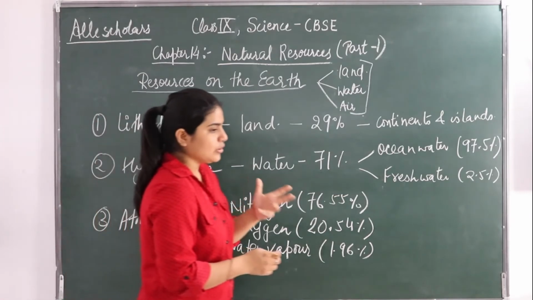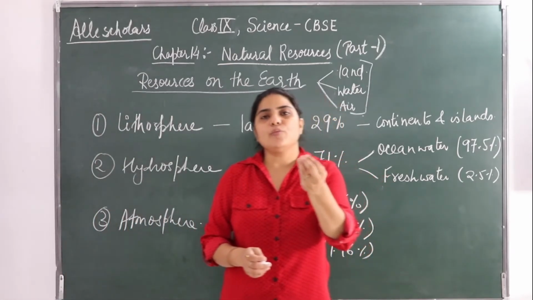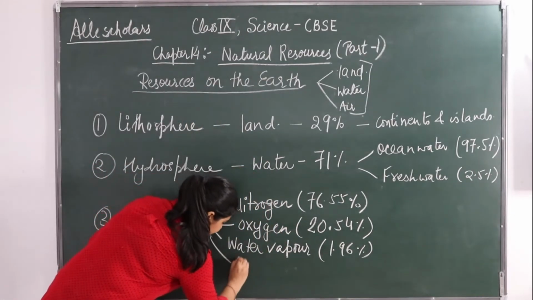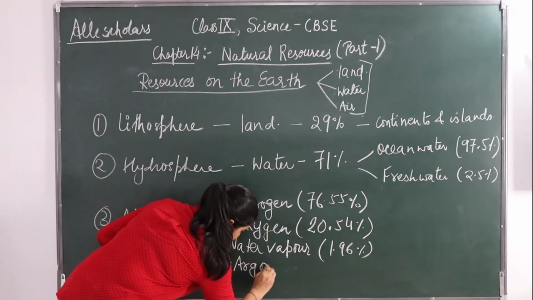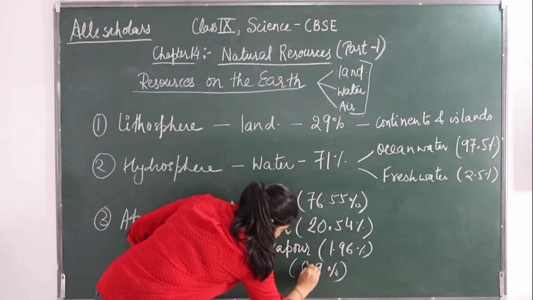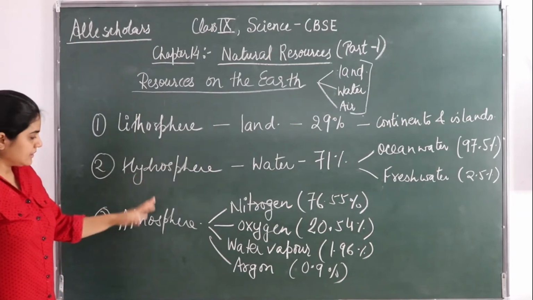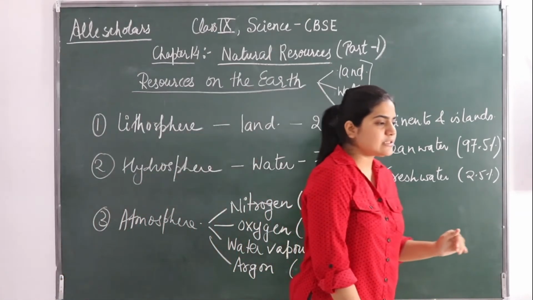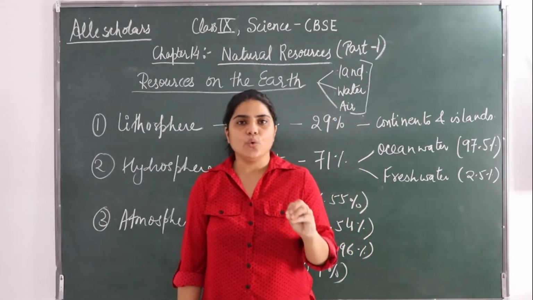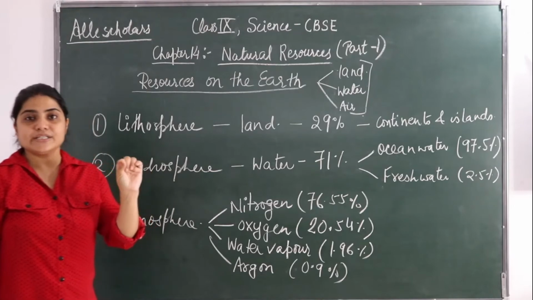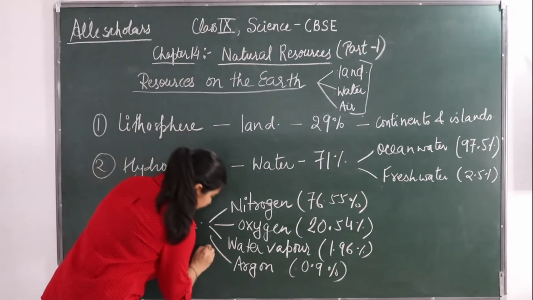If we talk about argon gas, only 0.9%. Okay, so these are the main. Next is the carbon dioxide, which contains only 0.03%.